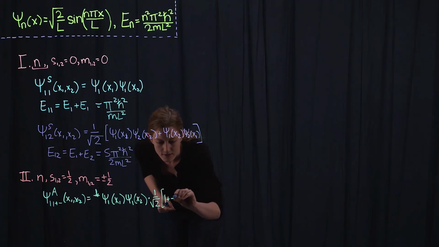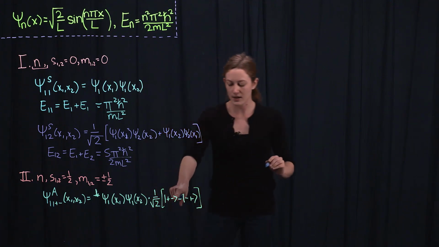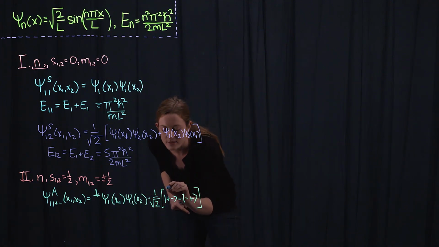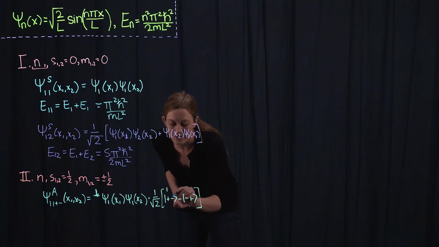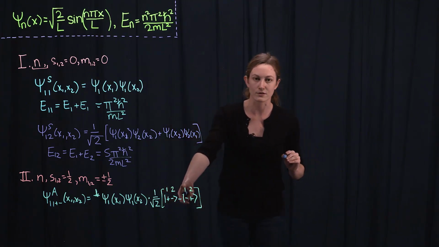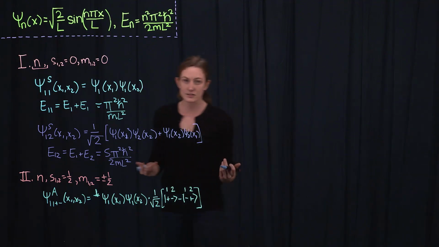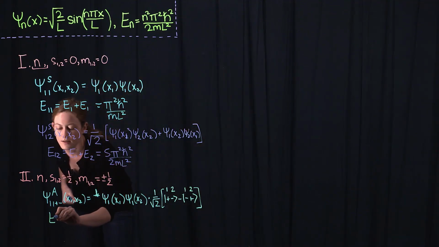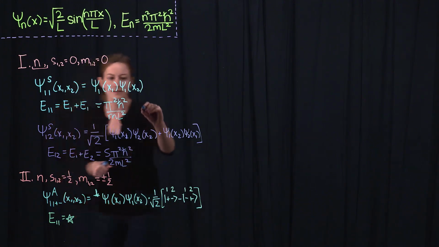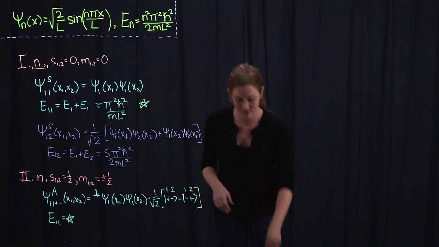So I'll write that as this, where in this notation, I mean the plus corresponds here to the x1 particle, the minus to the x2 particle, and vice versa here. The first entry in this ket corresponds to the first particle. Then the energy of this ground state is just the same thing as the energy up here, just E1 plus E1, the sum of the energies of the single particle states.